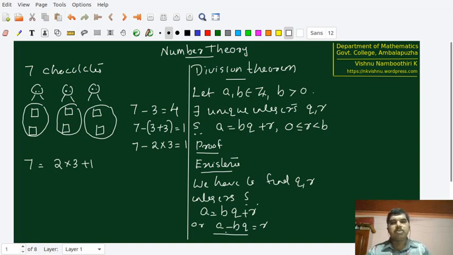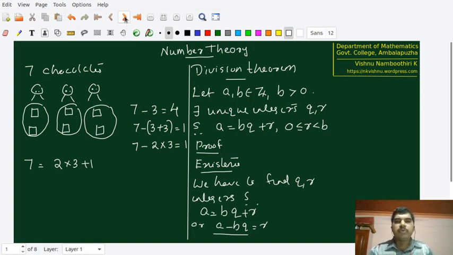But what are the possible choices of Q? Q can be anything. The only restriction is on R, therefore Q can be any integer. But the only condition is that once we find this Q, we must get A equal to BQ plus R, and R must satisfy certain conditions. So we can keep on varying this Q throughout the set of integers and try to find one A minus QB such that it is greater than or equal to 0 and it is less than B.